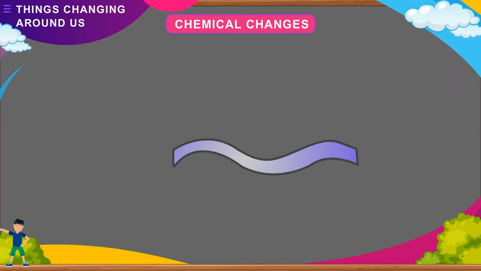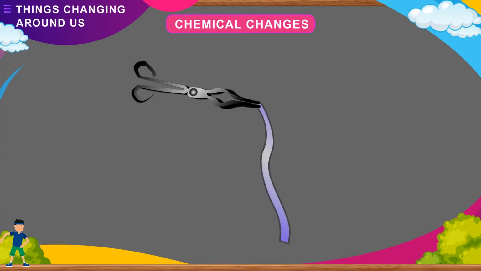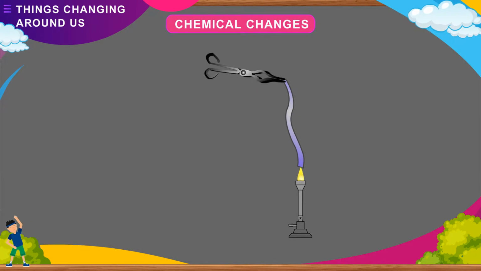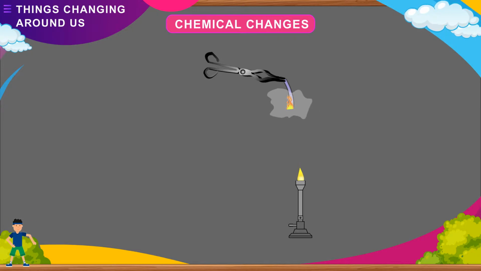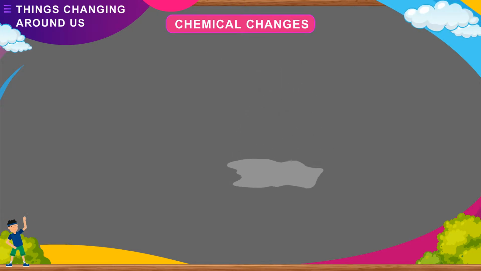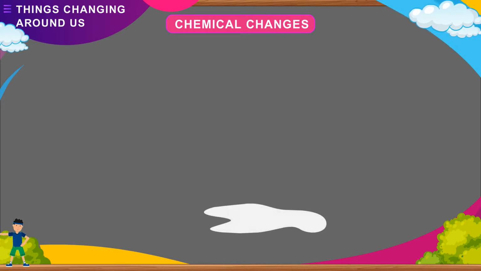Take a piece of magnesium ribbon and hold one end of it with a pair of tongs. Heat its other end over a burner or spirit lamp. What do you observe? It starts burning with a dazzling white flame and produces dense white fumes. Let the magnesium ribbon burn completely. The white fumes on cooling form a white powder called magnesium oxide. It is a new substance and its properties are different from that of magnesium.